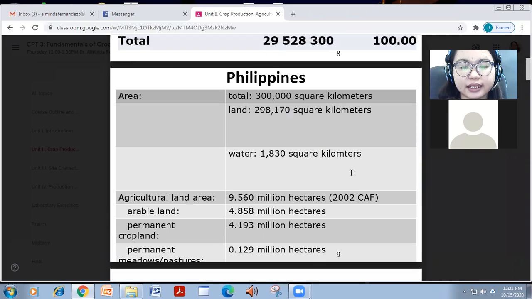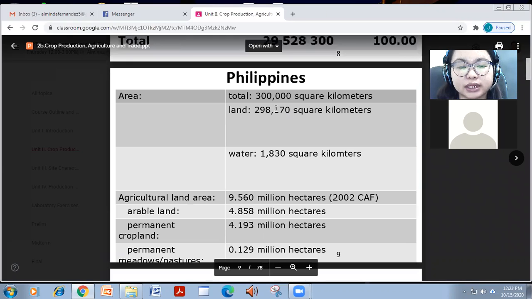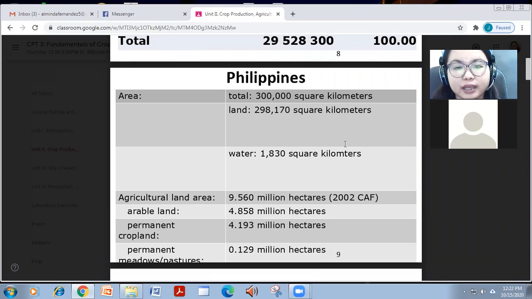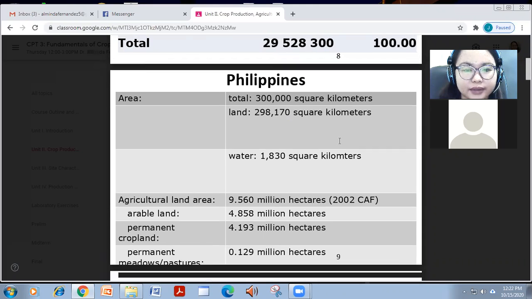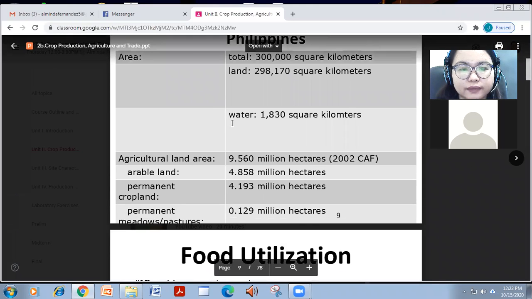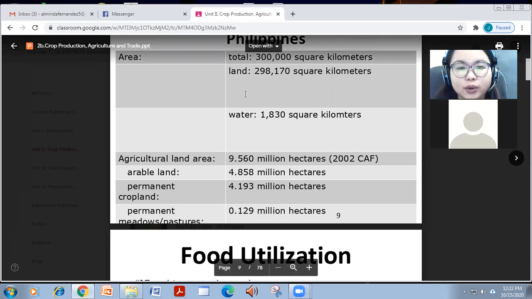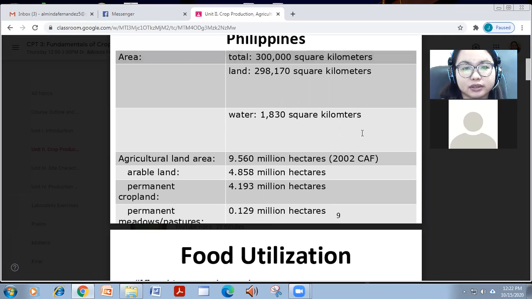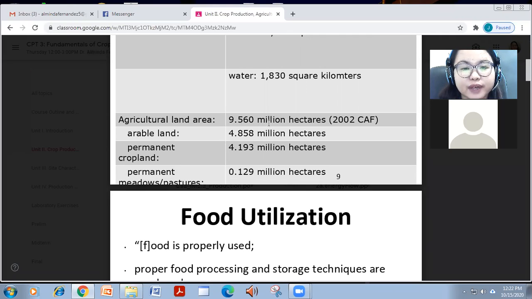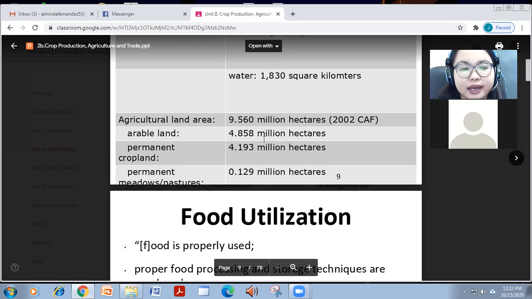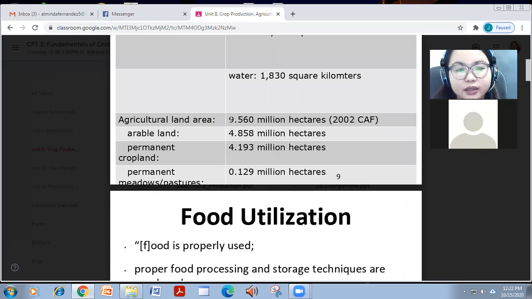So again, the Philippines has almost 300,000 square kilometers, no, land area. So it has about 298,000 land and 1,830 water, no, square kilometers, and 9.5 million hectares of that is the agricultural land area, which can be arable or permanent cropland or permanent meadows.